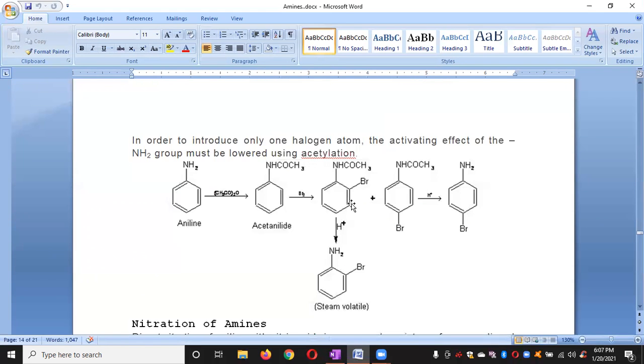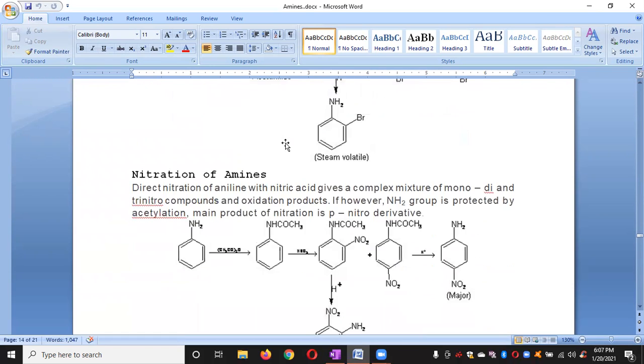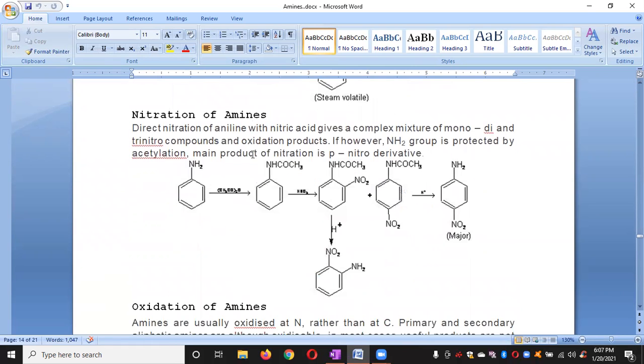So if you want to stop the reaction at a monosubstituted product, you need to decrease the electron releasing activity of aniline, by just introducing a weak withdrawing group, that is COCH3.